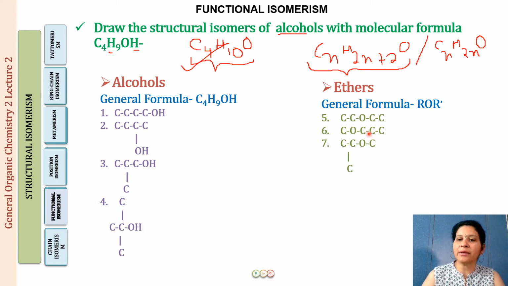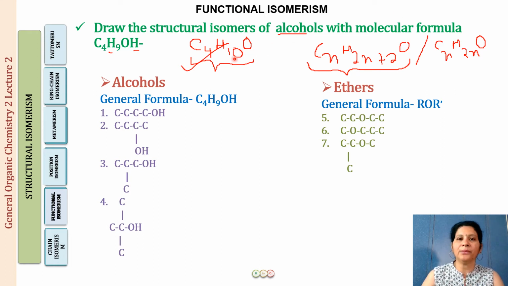And then we can break this 3 carbon chain into a 2 carbon chain with a methyl group going down. So this is going to be a different structure. This is a propyl group and this is the isopropyl group. So these are the 3 possible isomers we can have for ethers with the formula C4H10O. This can also come in your question, that draw the structural isomers of ethers with the molecular formula C4H10O.